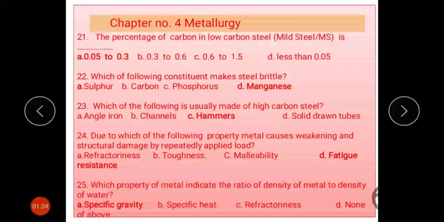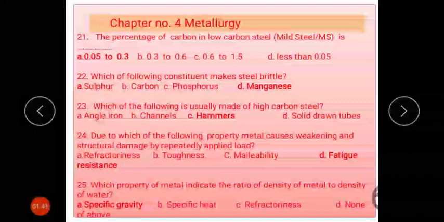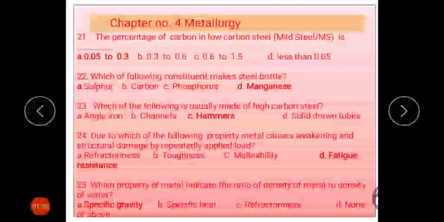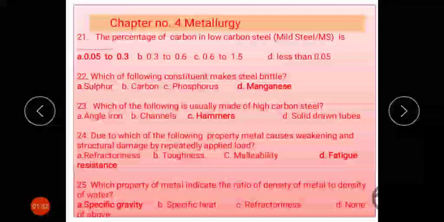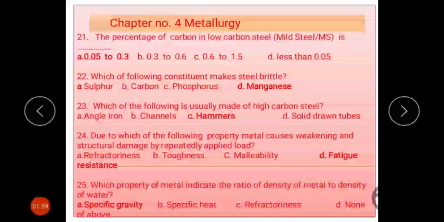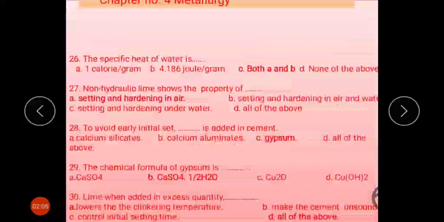Next question, 24. Due to which of the following properties does a metal suffer weakening and structural damage by repeatedly applied load? That is known as fatigue resistance. Next question: which property of metal indicates the ratio of the density of the metal to the density of water? That is called specific gravity.